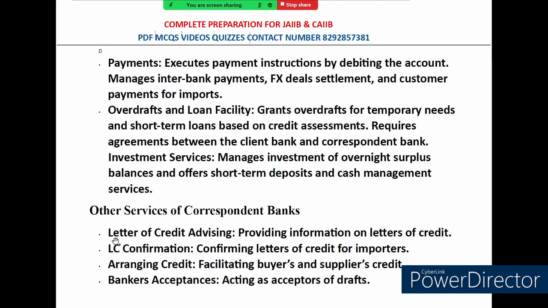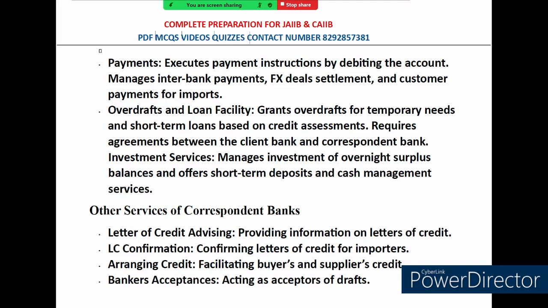This classification between account services and other services is a fixed question which is asked, right? I am telling you from my experience of the last 5 years of examinations, this is a frequently asked question, so please remember it. So now first let's talk about the letter of credit.